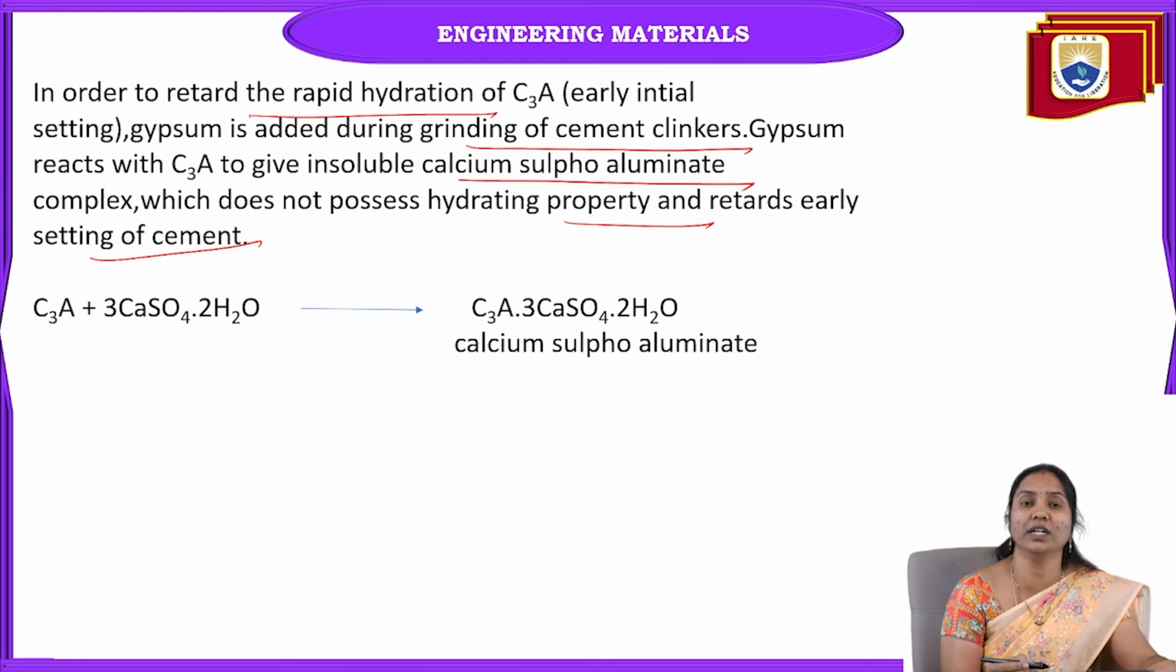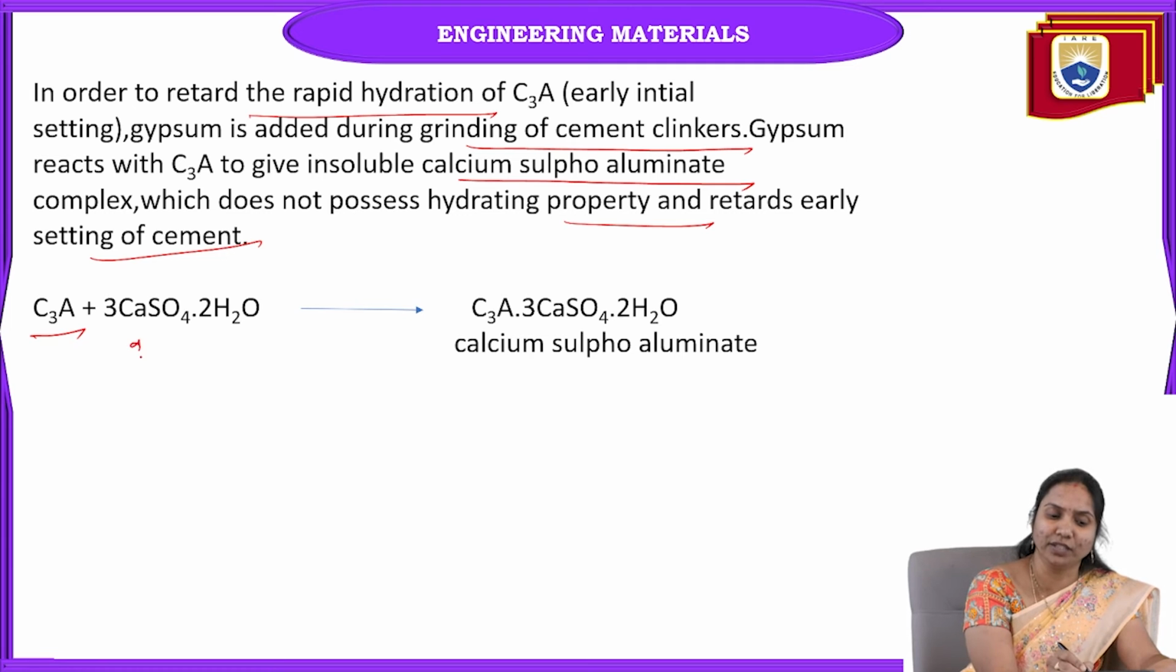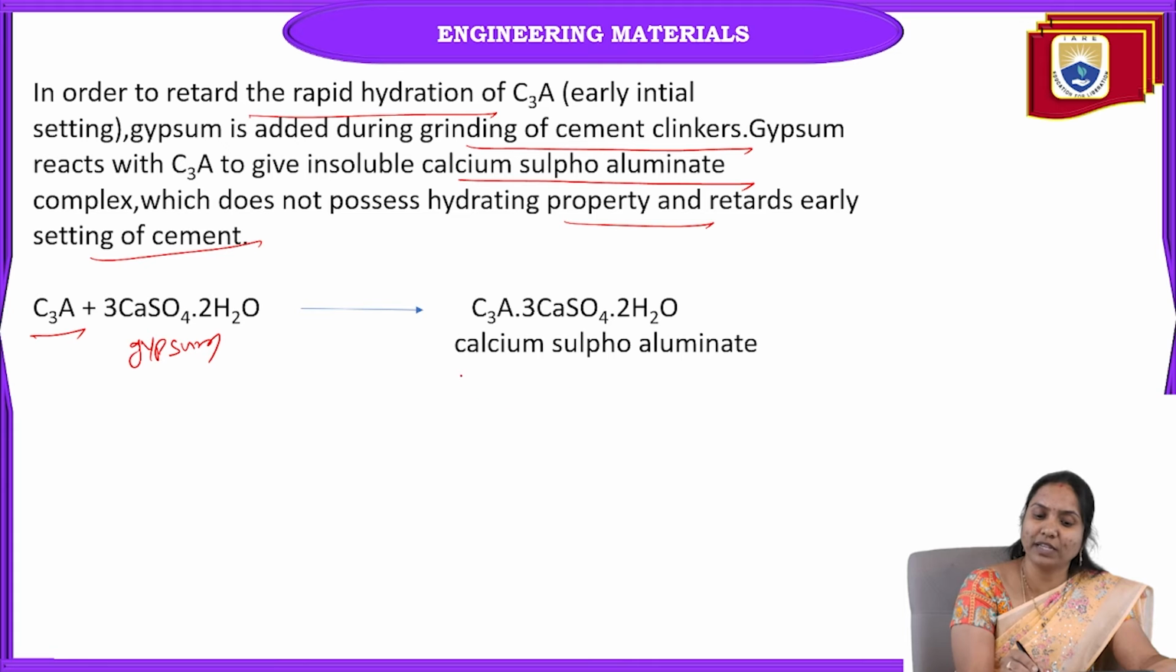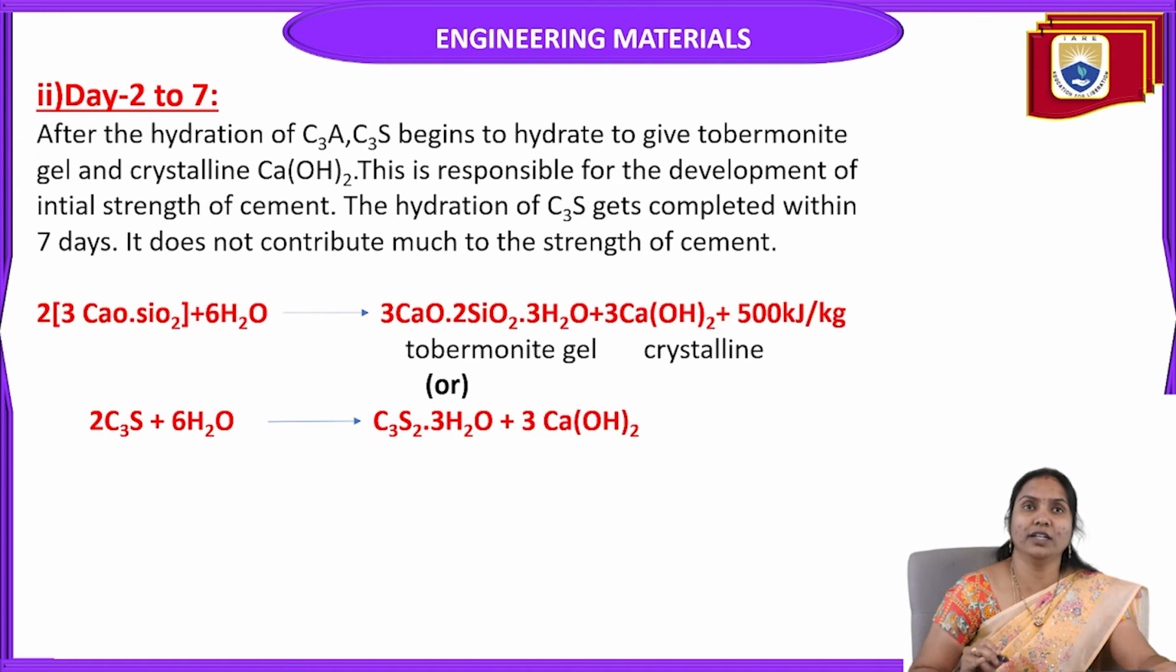Just now we discussed for what purpose we add gypsum to the cement. It acts as a retarding agent, a delay for quick setting. For example, tricalcium aluminate reacts with water and immediately undergoes setting, so it can be delayed by adding gypsum. In this case, an insoluble calcium sulfoaluminate complex is formed. That is the day one reaction.